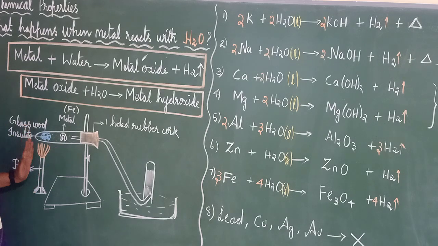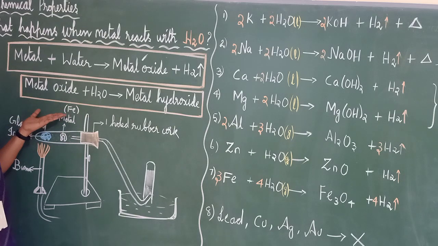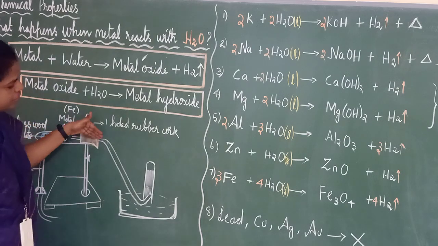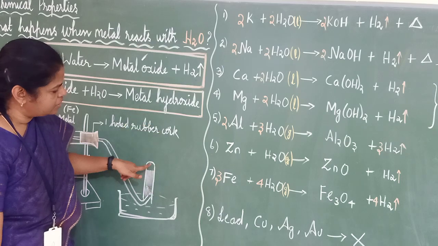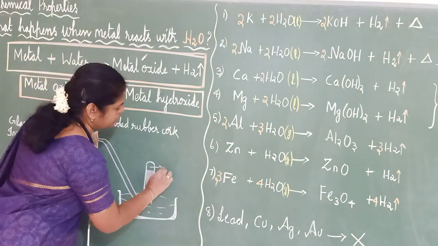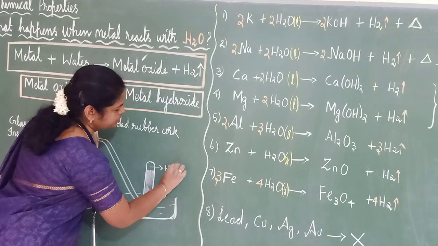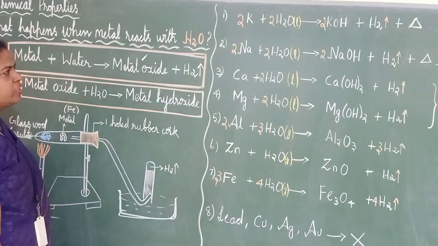Now you have gas to pass through. See, one gas connection will be given here. When you switch it on, the fire which is coming out will allow the glass wool to produce steam, and the steam which is coming out will be allowed to pass through the metal which is kept here. Here we have taken iron. The gas which is collected will be delivered here, and then because of its density it will push the water down, so the gas which is present here will be what? Hydrogen. Okay, this experiment you should study.